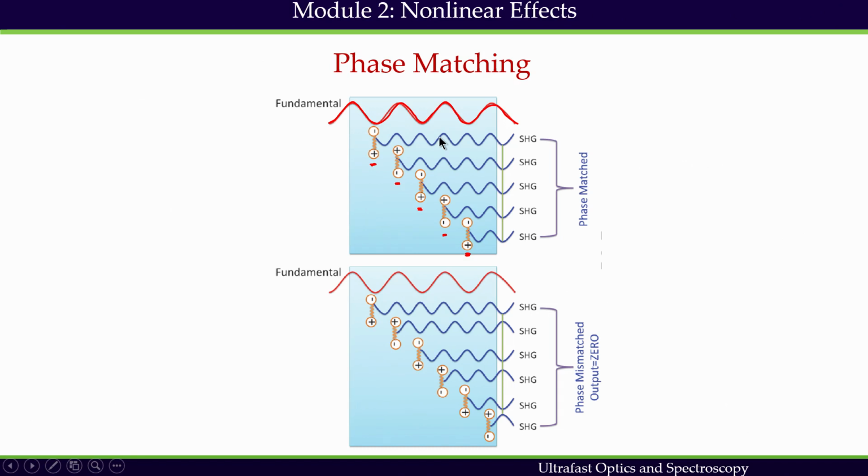Because it is second harmonic generation, this is omega 1, and the emitted frequency is going to be 2 omega 1.